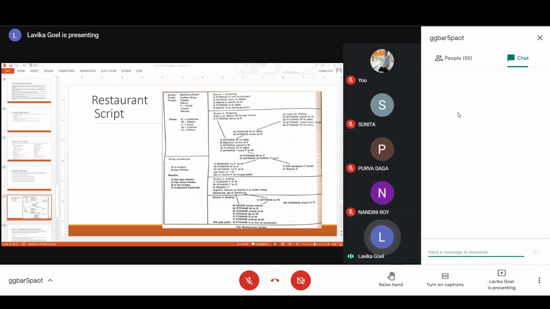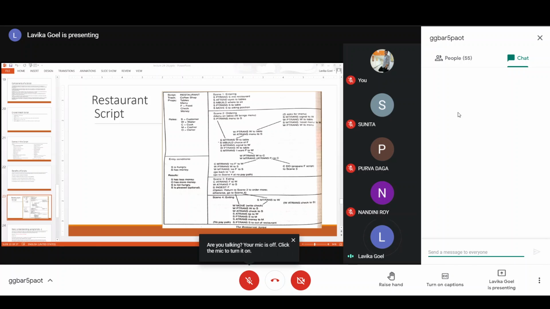So preparing the food may be another script. It can be the case that preparing food is another script, so it can get activated at that time. So basically, students, there is one important thing over here: inside a script there can be a link towards another script also. So it may happen that one script can activate another script also. Here we are considering that preparing food is another big event. For that we can also generate another script. That is why we have written prepare F script. In this case it will get activated, and we don't know what it is. We have not actually detailed that script, but it is the preparing food script.